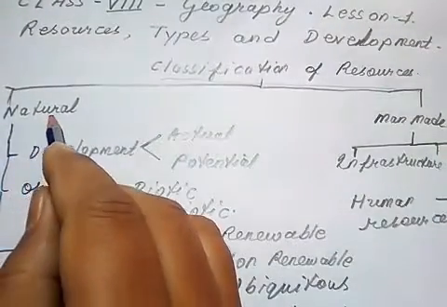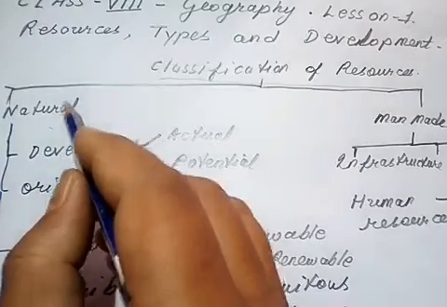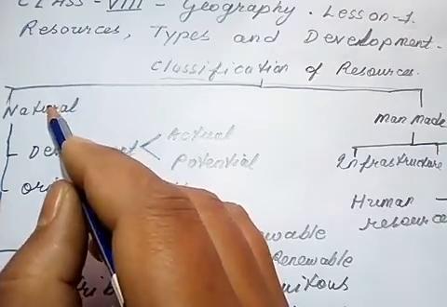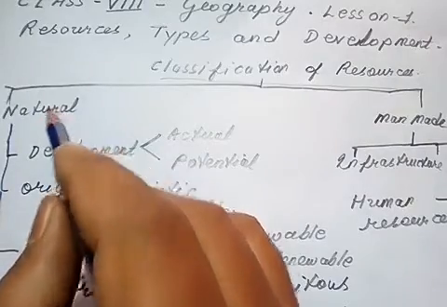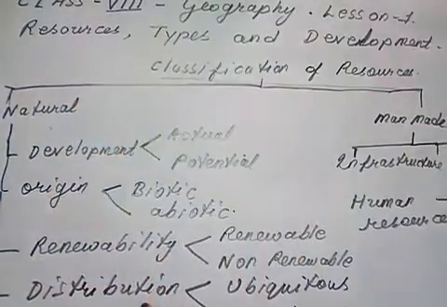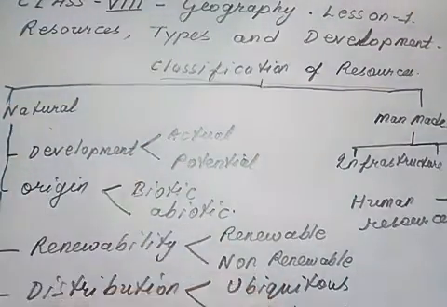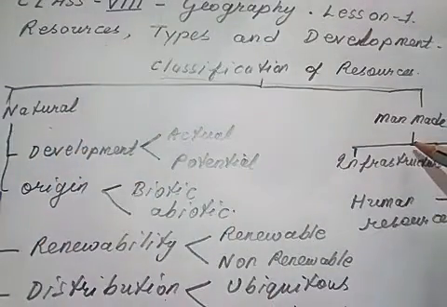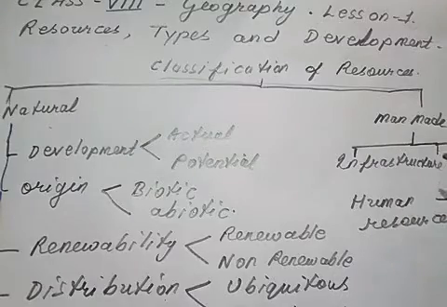What is natural? Natural is that resource which has been evolving over time and has been present on the earth's surface without the disturbance of any human being in nature. These resources, whether abiotic, actual, potential, whatever it is, have been further classified according to their basis. Another one is man-made. Man uses the natural resources to transform them into a more usable form that man can use very easily. So it is called man-made resources.